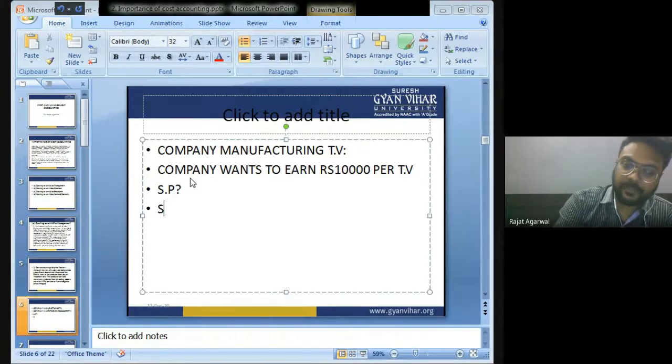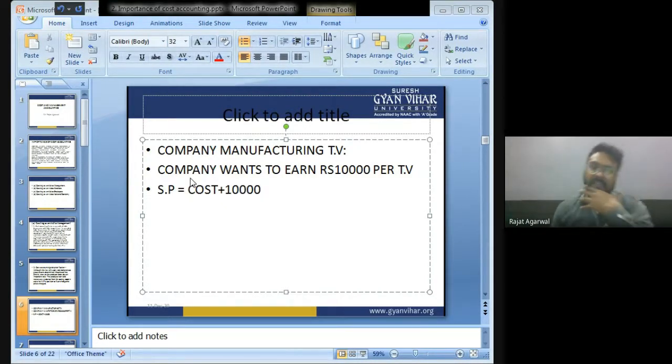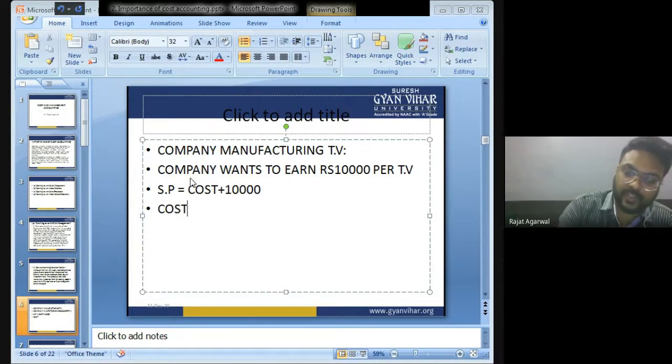Sir, selling price will be whatever the cost price is plus rupees 10,000 profit. Cost price plus rupees 10,000 the company wants to earn is equal to selling price. So most importantly, I want to know the cost. As long as I do not know the cost, how can I fix the selling price? Without knowing the cost, no one can fix a selling price. So now the company knows that cost is rupees 30,000. So the company can fix the selling price now.